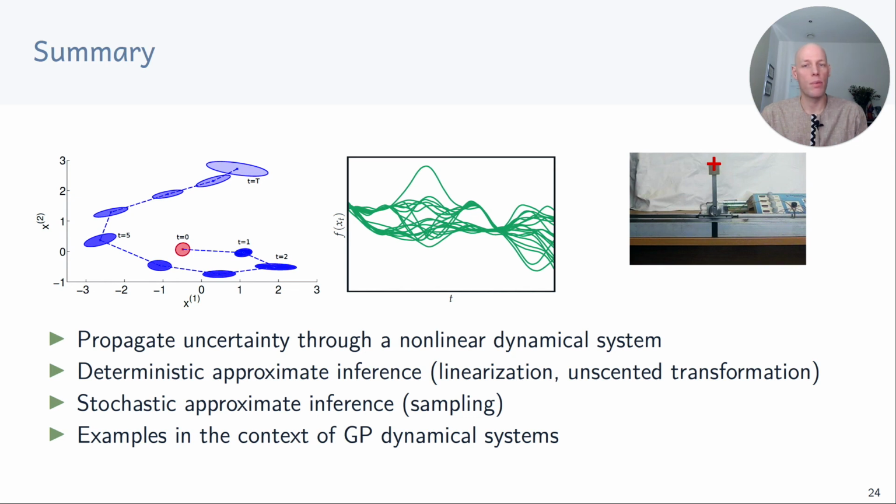This requires propagating uncertainty. We looked at deterministic inference, including linearization and the unscented transformation, which iteratively approximate the distribution of the next state by a Gaussian. We also looked at stochastic inference, which generates sample trajectories that we can use to compute the expected utilities. And in the last part, we discussed some of these approaches in the context of dynamical systems, where the transition function is modeled by a Gaussian process.